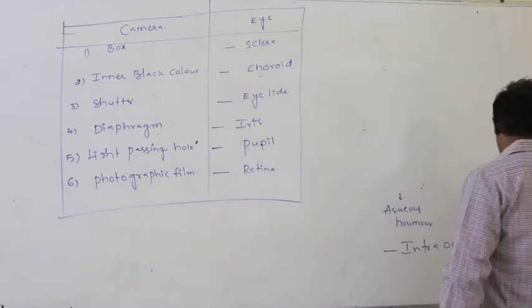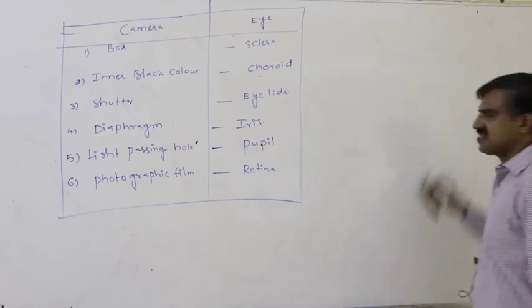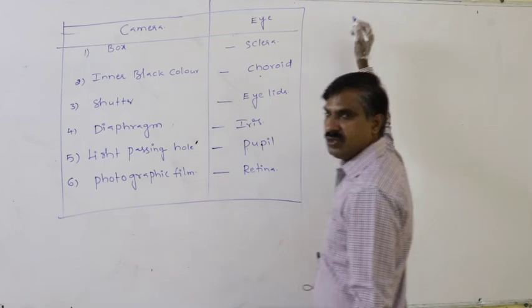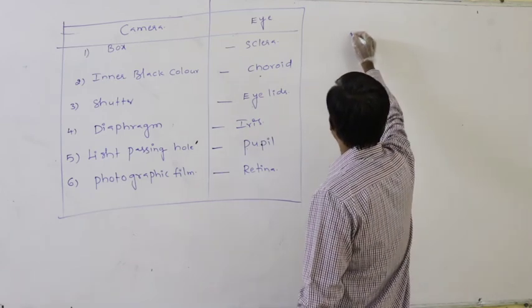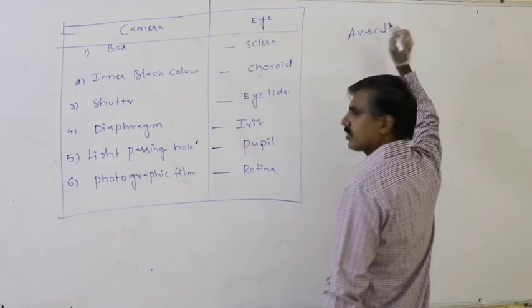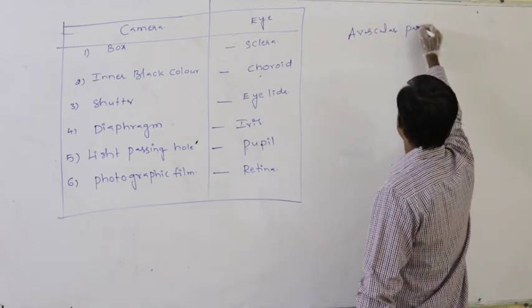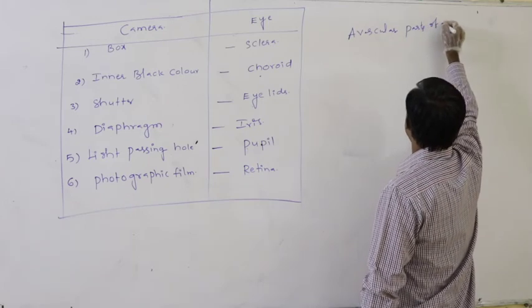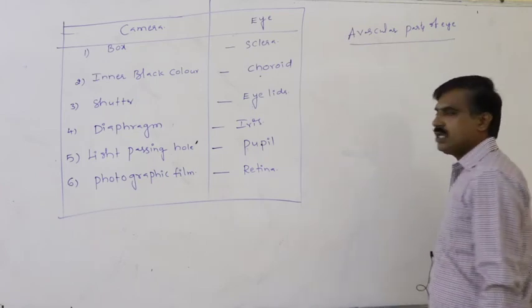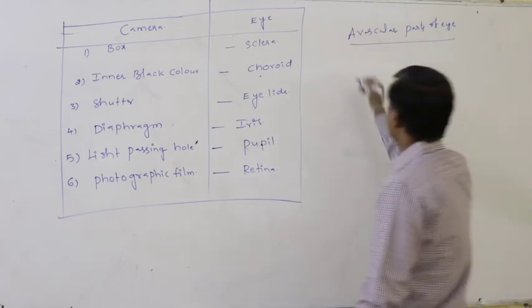Next, what are the avascular structures, the structures which are without blood supply, in the eye of the person?